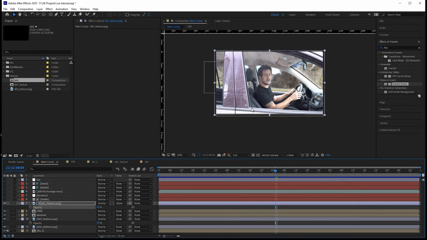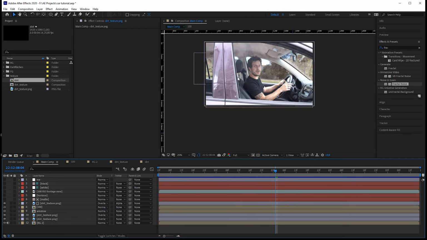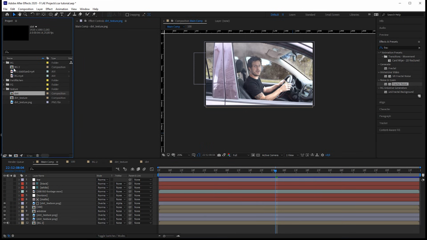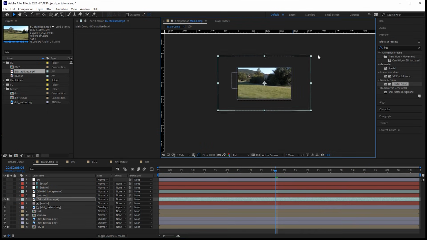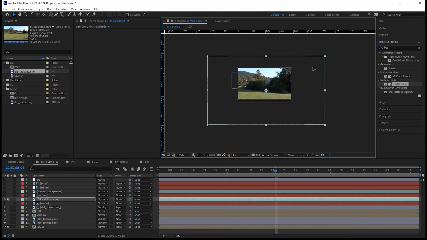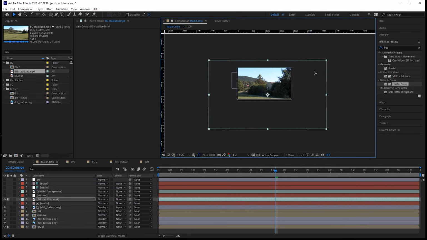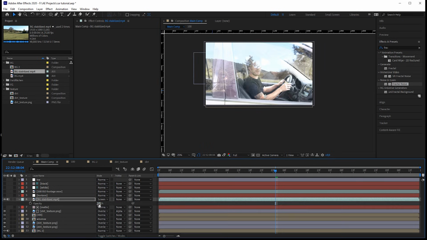Okay, back in our main comp. Let's add the reflections, and for the reflections I simply used my stabilized background again, and now I just scaled it up a lot, repositioned it and set it to screen, and bring down the opacity.